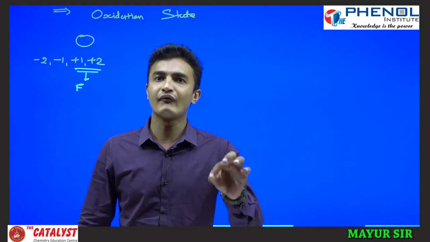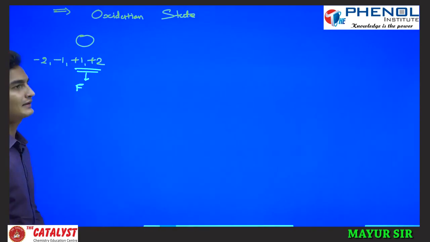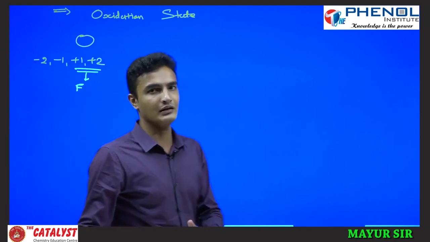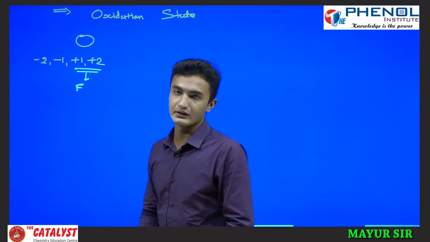So only with fluorine does oxygen show a positive oxidation state. With other elements, oxygen always shows a negative oxidation state.